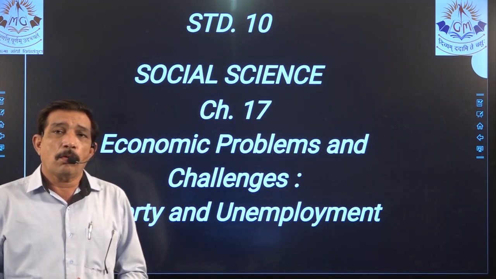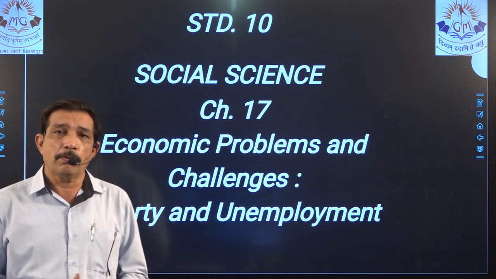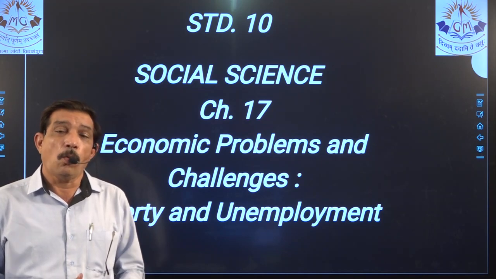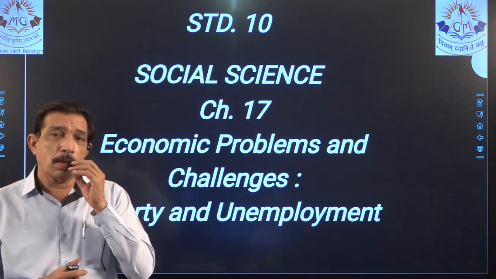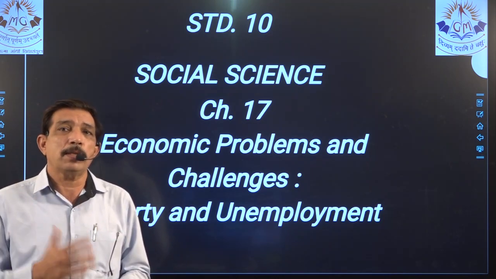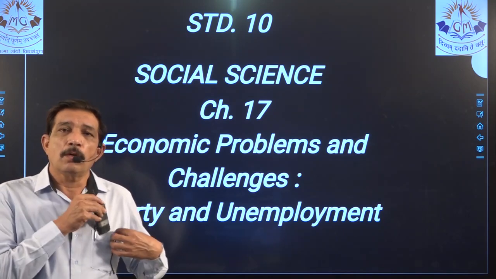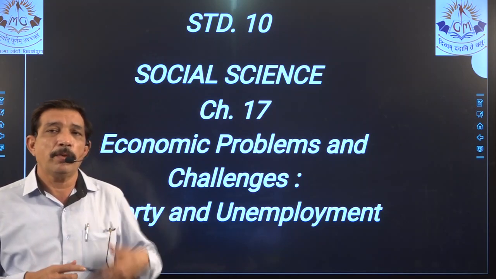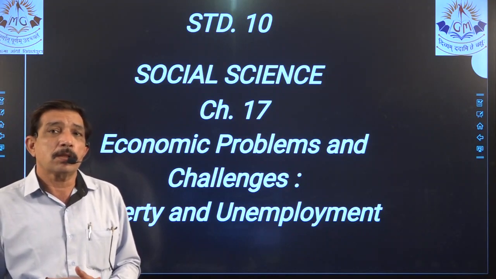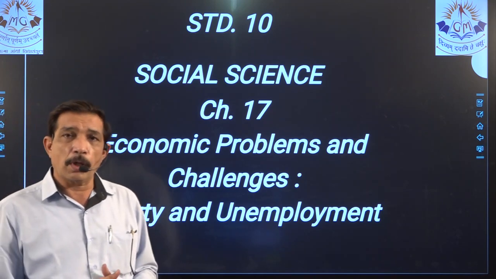We have already seen the breakup of the model question paper given by the board, in which the bifurcation according to the weightage of the chapters is given to you. Yes, which we have already discussed. Section wise, the board paper of social sciences is divided into four sections: section A, B, C, D, where section A is objective, section B is 2-mark questions, section C is 3-mark questions, and section D is 4-mark questions.